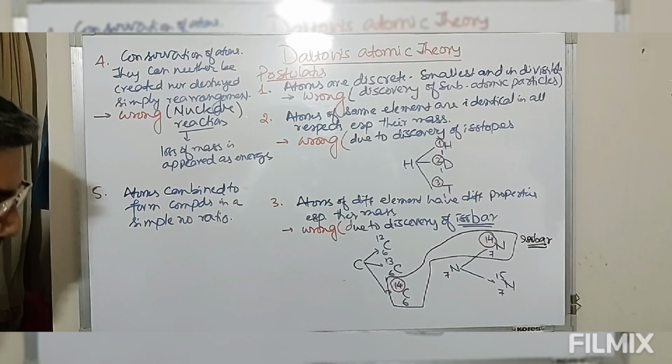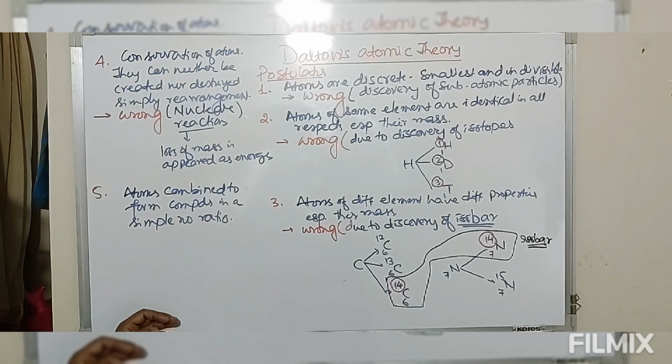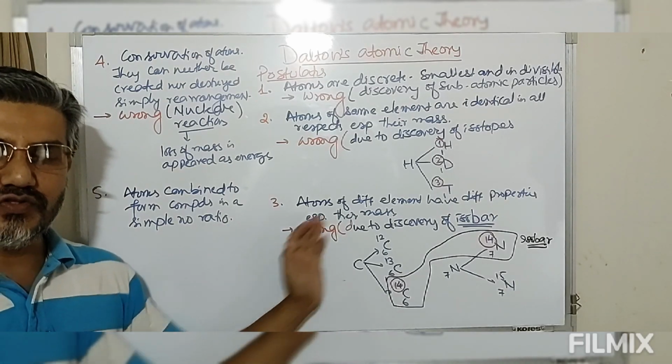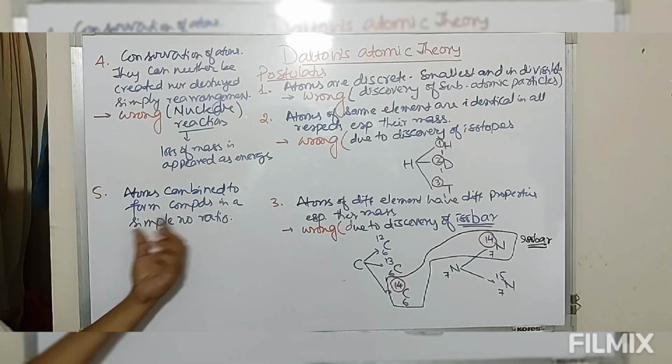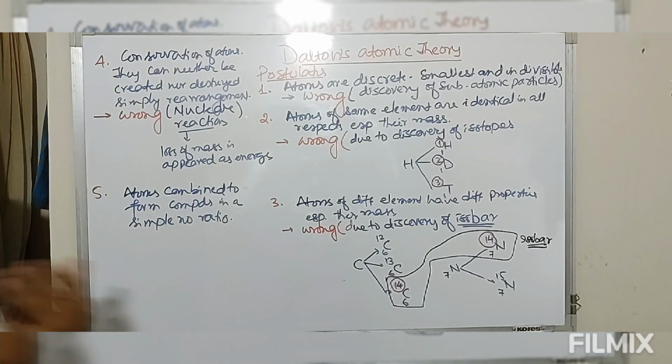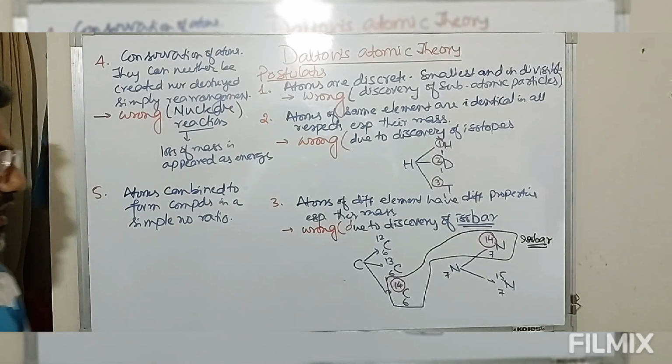Look at this, we have carbon dioxide, CO2, 1:2. We have water, H2O, 2:1. So in all these normal compounds, a simple atomic number ratio is followed. The combining ratio of the atoms is always a simple ratio.